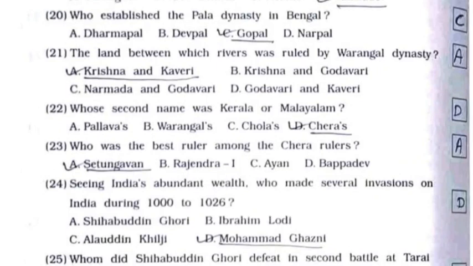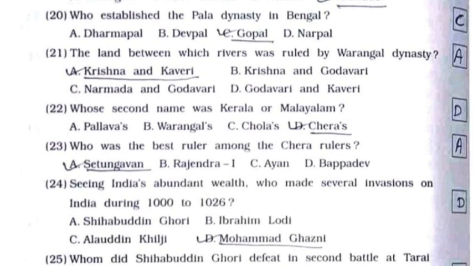20, who established the Pala dynasty in Bengal? It's option number C, Gopal. 21, the land between which rivers was ruled by Varangal dynasty? It's option number A, Krishna and Kaveri.